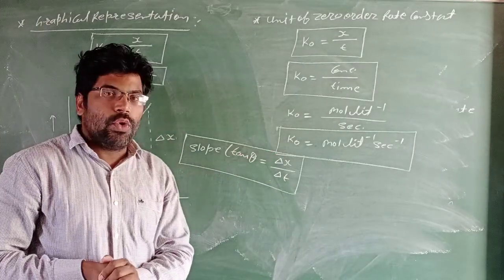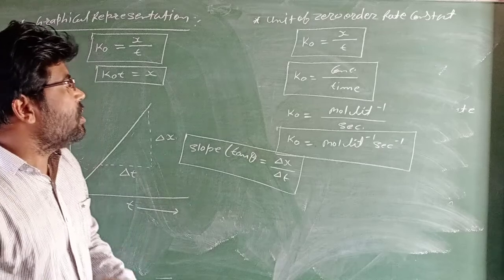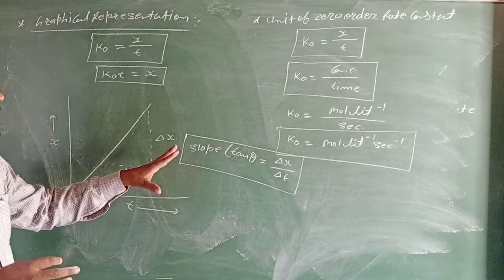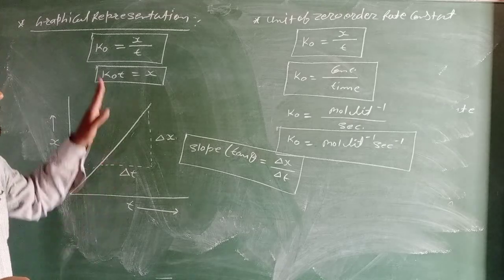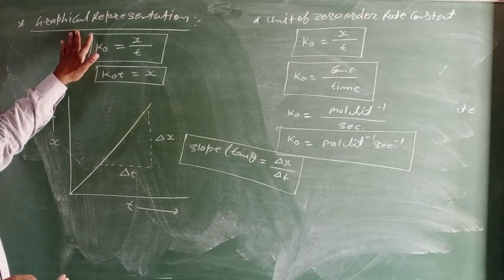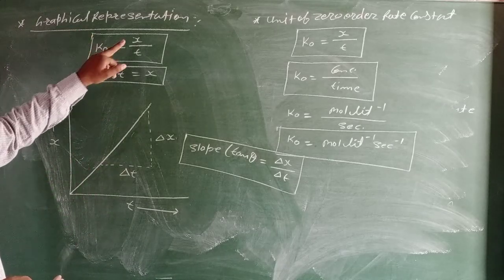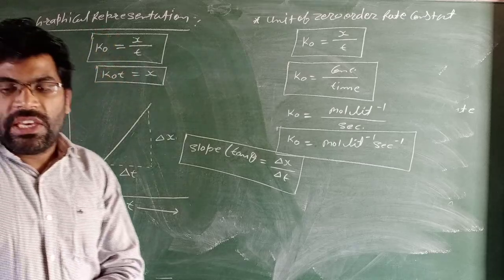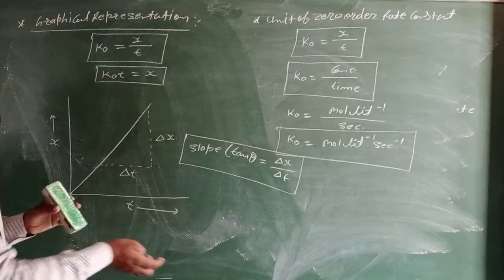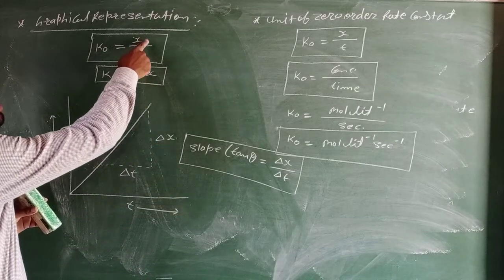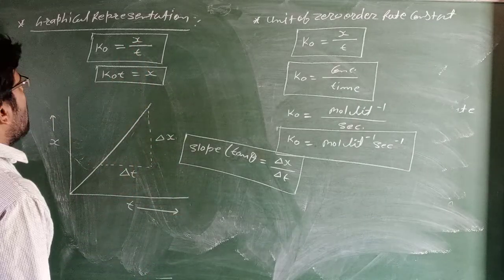In this way we can easily explain the graphical representation between x and t, change of concentration and time.